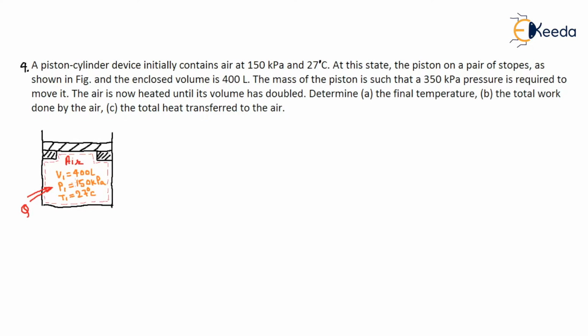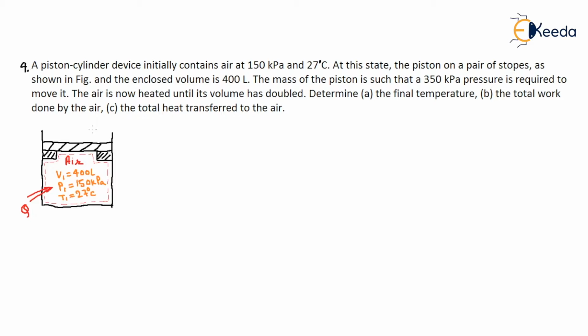So how much pressure is required for the piston to move up? This is an equilibrium pressure, at which the piston will move slowly in the upward direction.